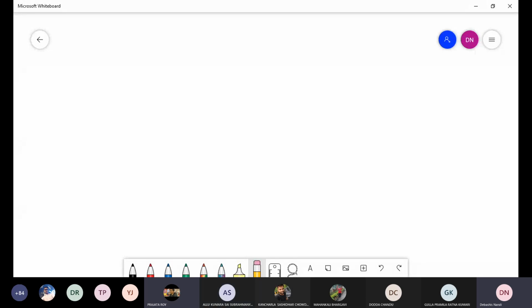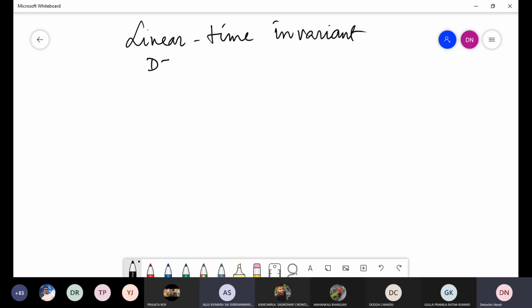Next, I want to consider linear time invariant discrete time systems. I want to analyze this. Sometimes it is called LTI systems.